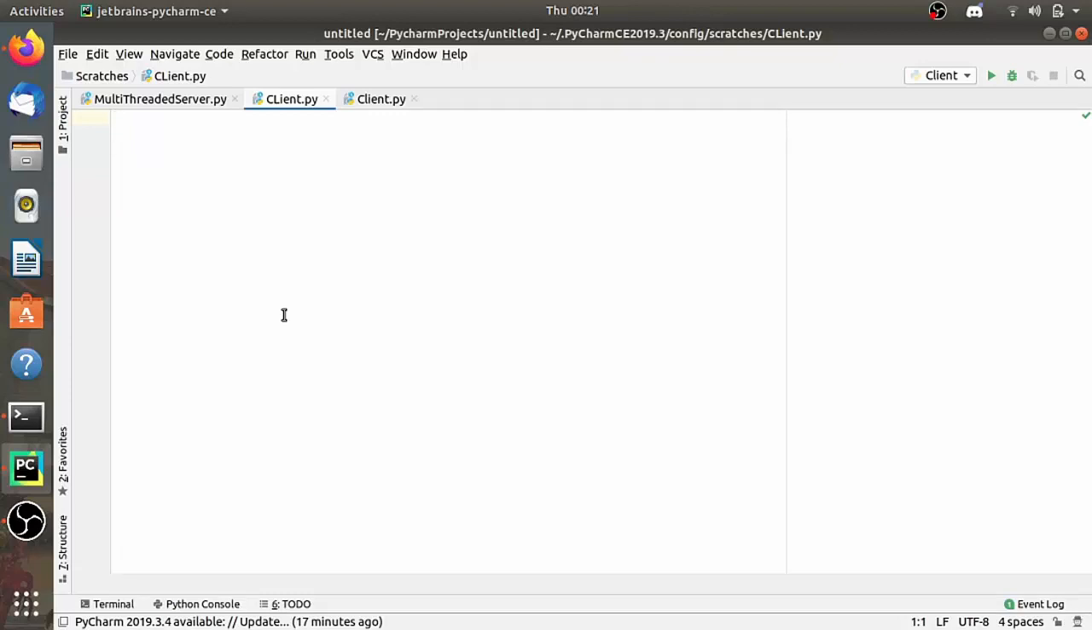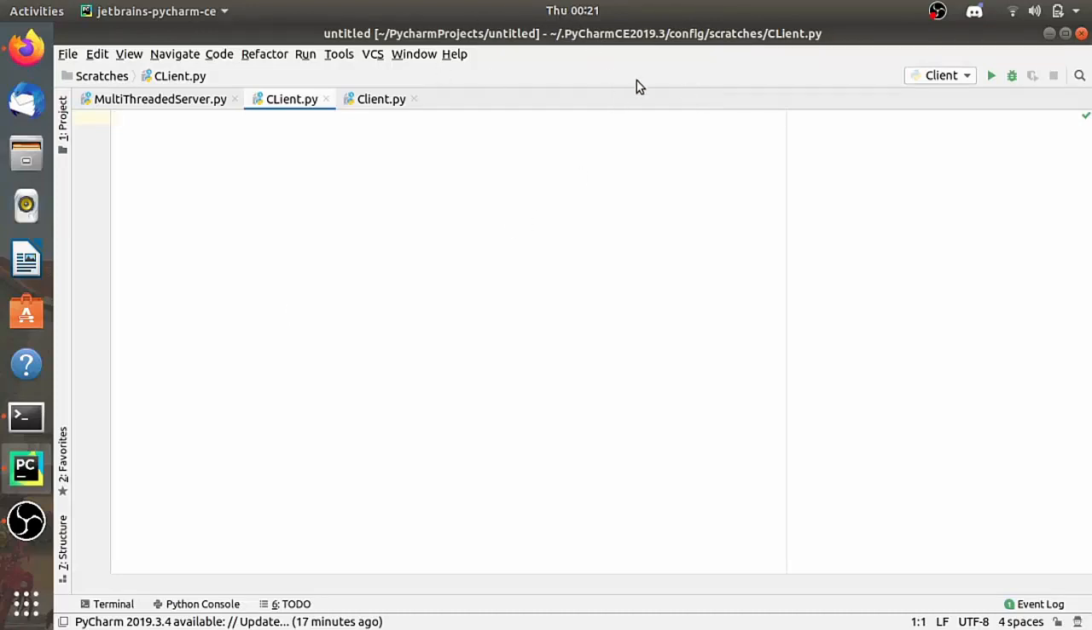So let's write the source code for the client side so that the client can connect to the multi-threaded server. So open up your IDE, and I am using PyCharm here for coding.